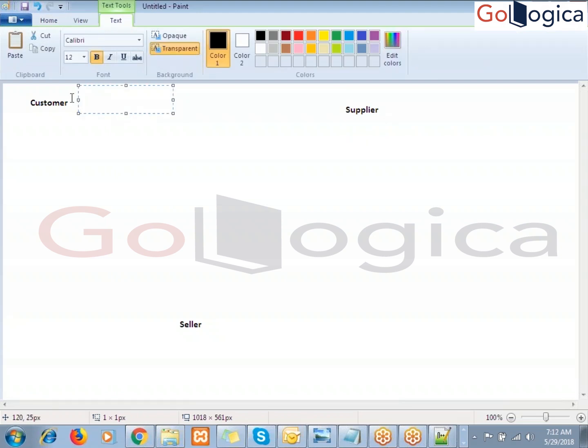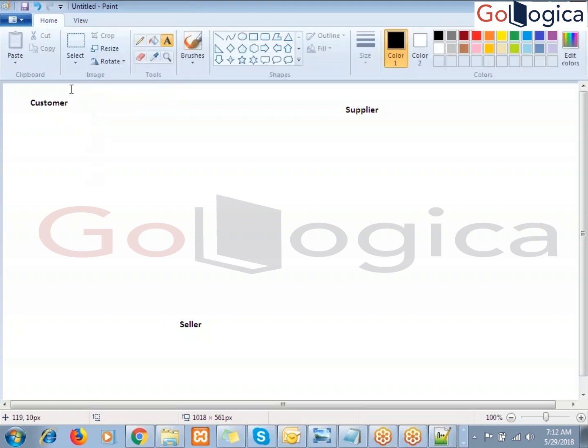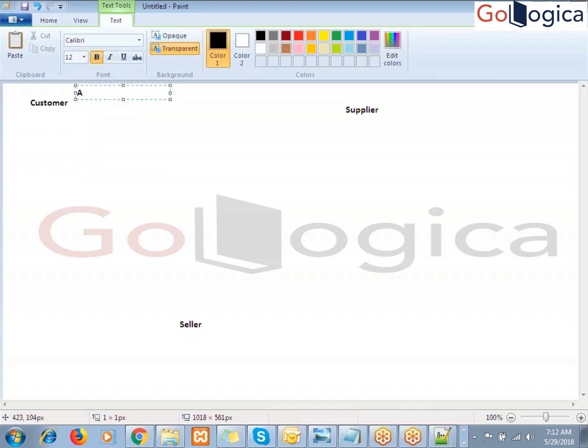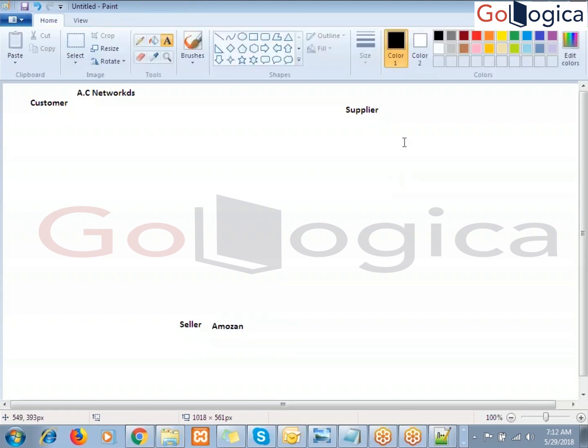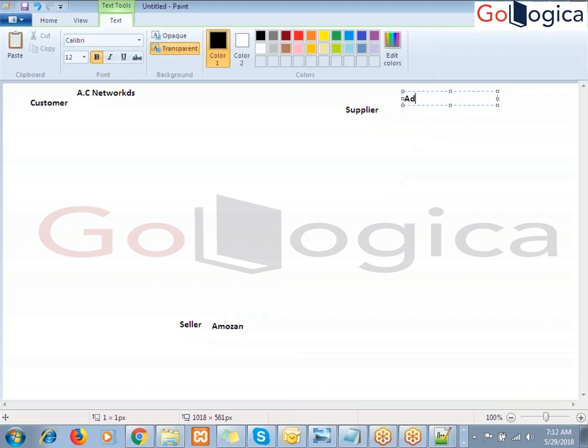The seller is Amazon, and the supplier is Advanced Corp. These names are just for imagination. These are the parties involved.